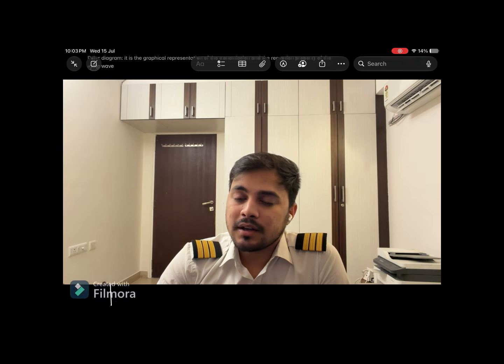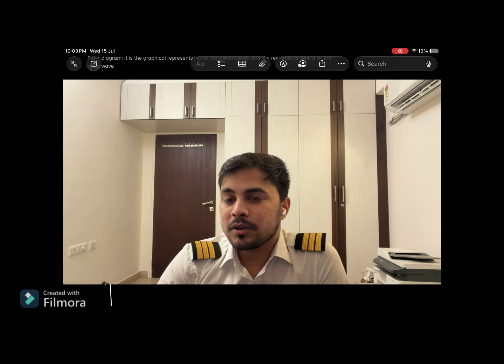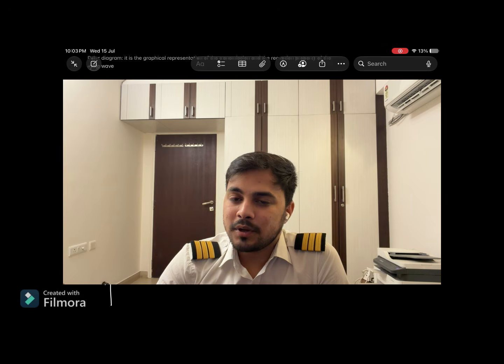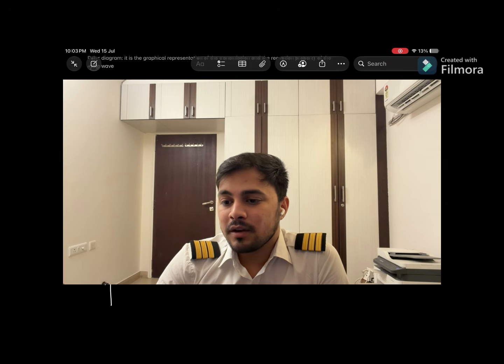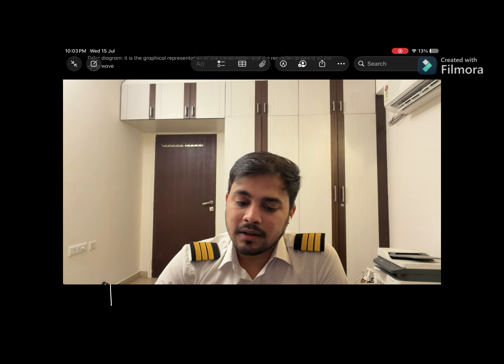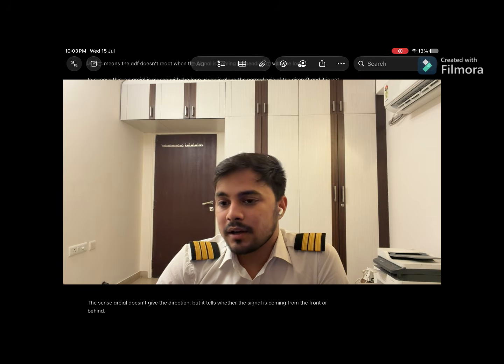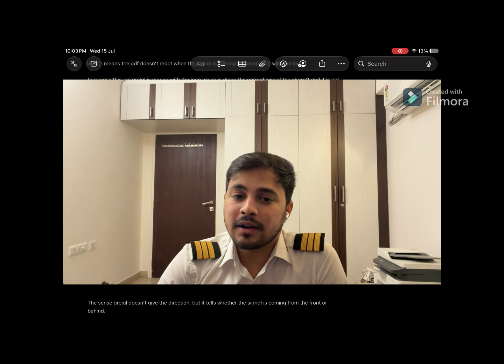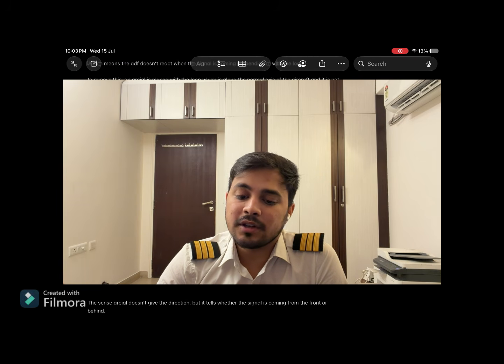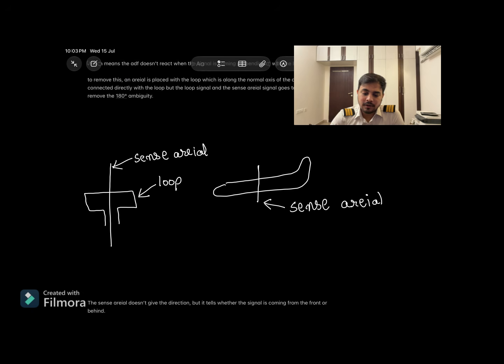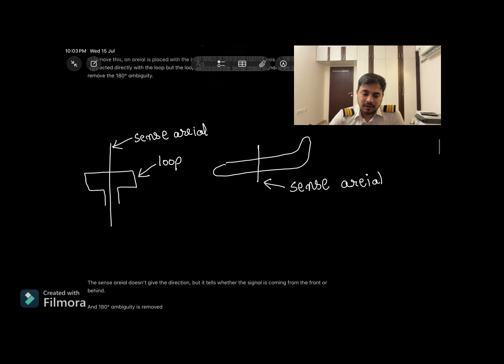The sense aerial is placed apart from the loop, but the resultant signal from the loop and the sense aerial goes to the ADF, and then it shows the corrected relative bearing from where the signal is coming from. All right, it looks like this.